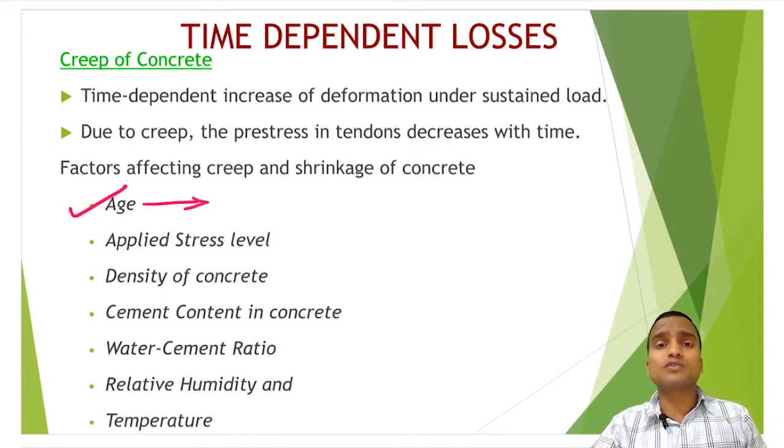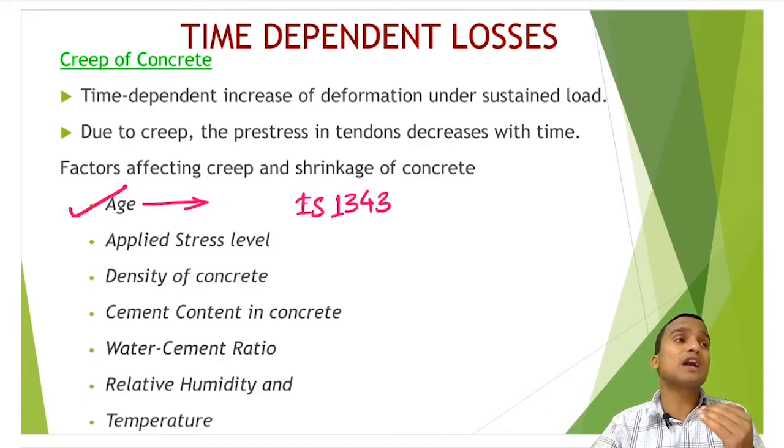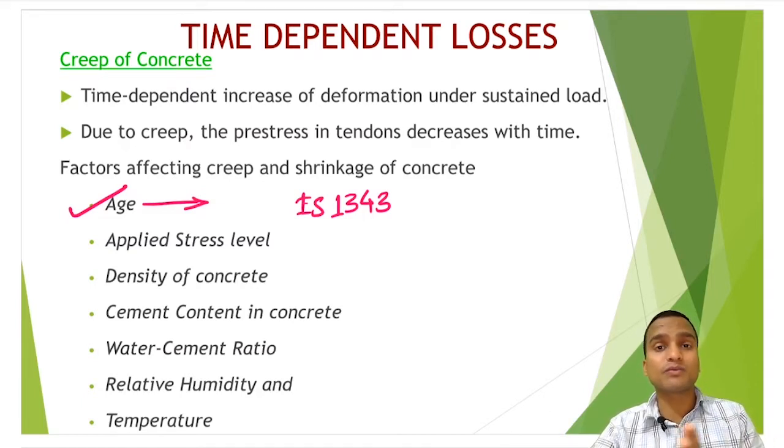And IS code IS 1343. Now 1343 is a prime number also, so you can remember this very special number. And IS 1343 is the code of practice for pre-stressed concrete basically. Just like we use IS 456 for RCC, IS 1343 is dedicated for PSC. So IS 1343 considers only the age parameter in calculating creep and shrinkage basically.